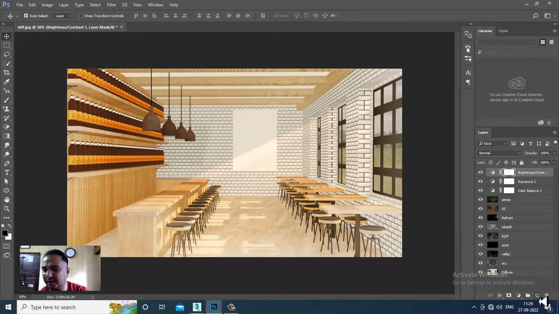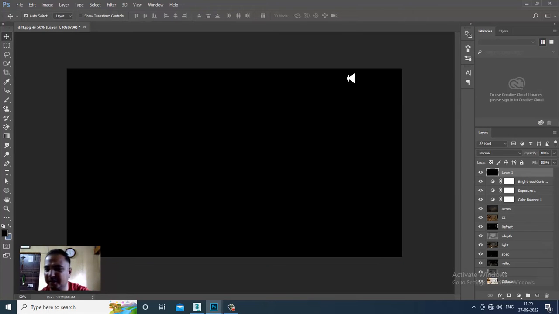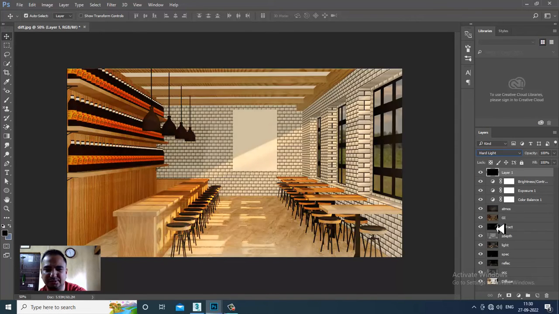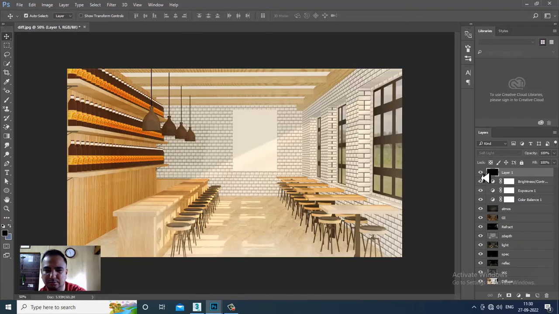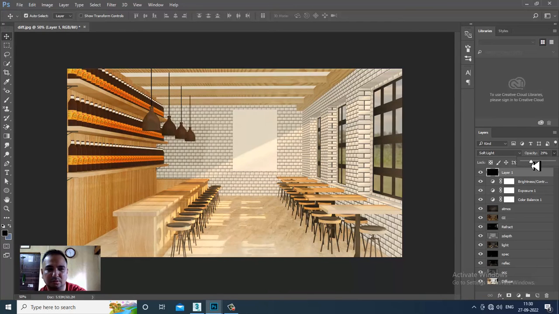Slightly again, I can go to the top and add a black layer onto the top, and if you want to merge this, you can slightly merge this. I can reduce its opacity. Looks much better now.